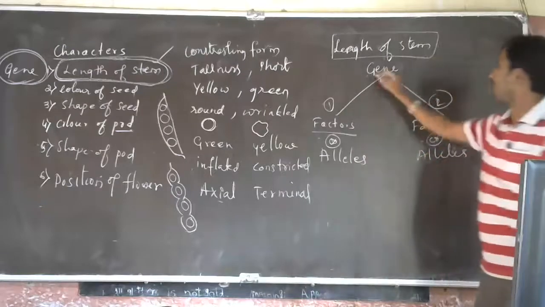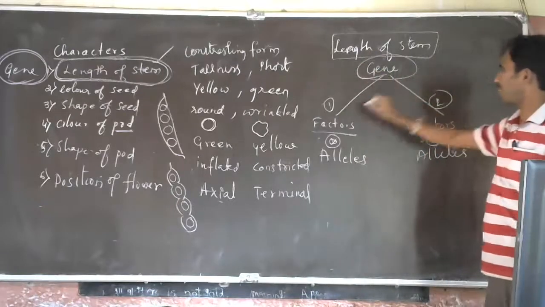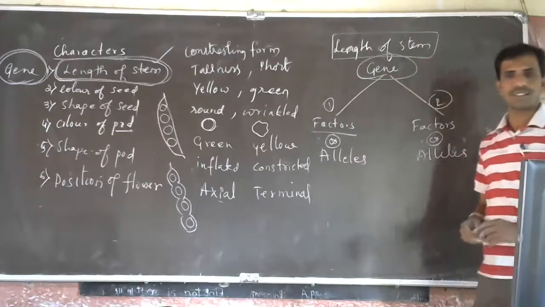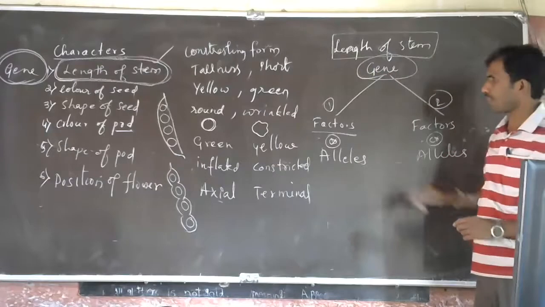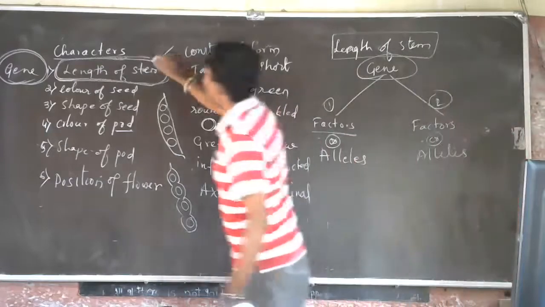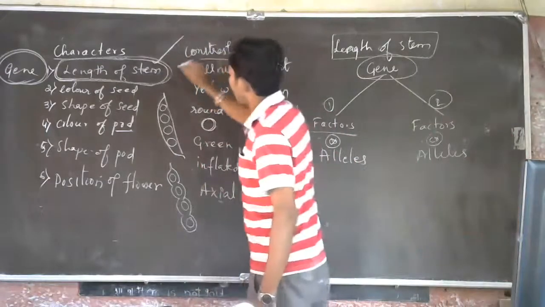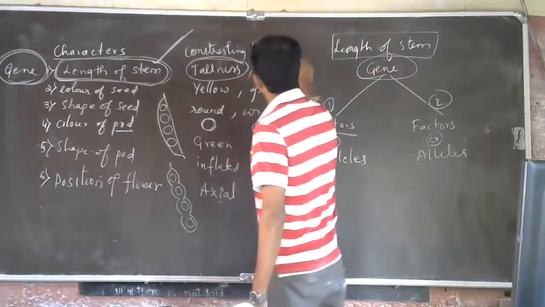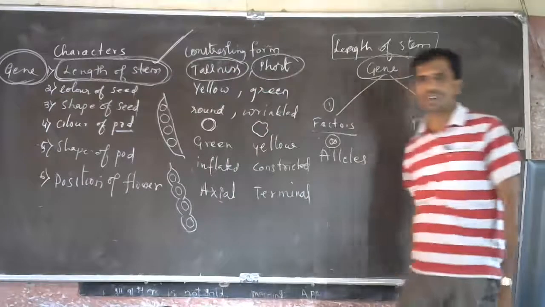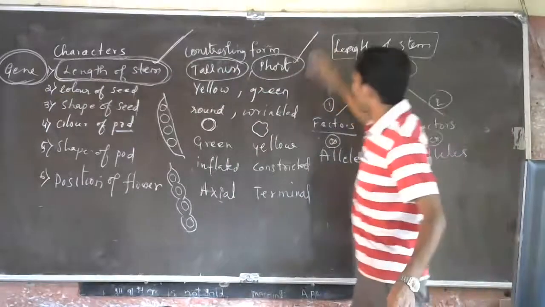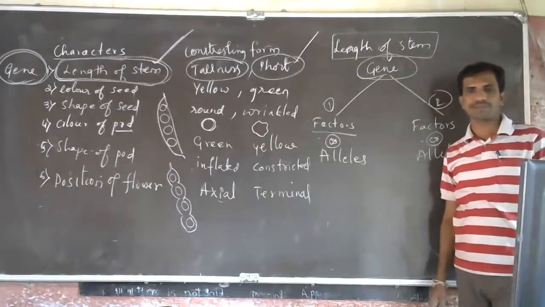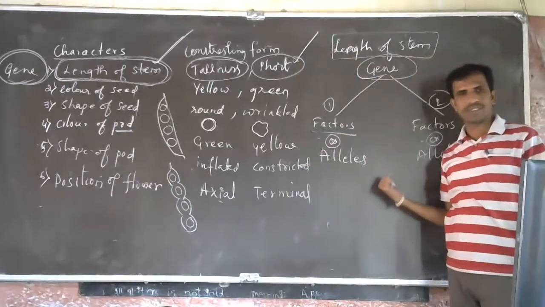So every character is controlled by a gene, and that gene will have two factors. That is called alleles. Is it clear? See, tallness of the plant is a character, and the length of the stem is a character, and tallness is the one contrasting form, and shortness is the other contrasting form. Means these are alleles or factors. Is it clear?